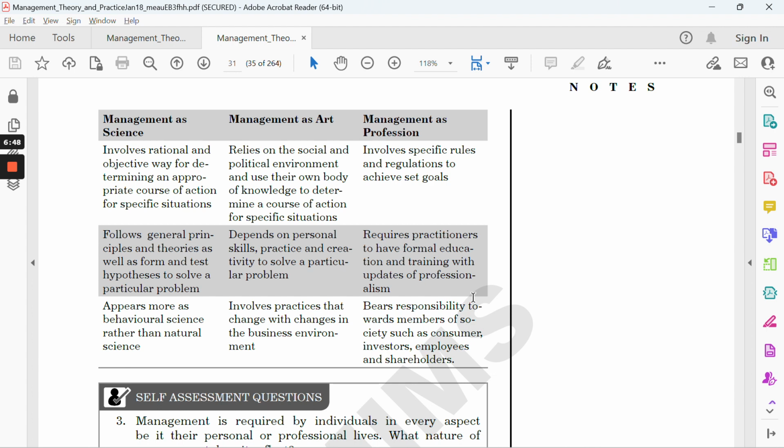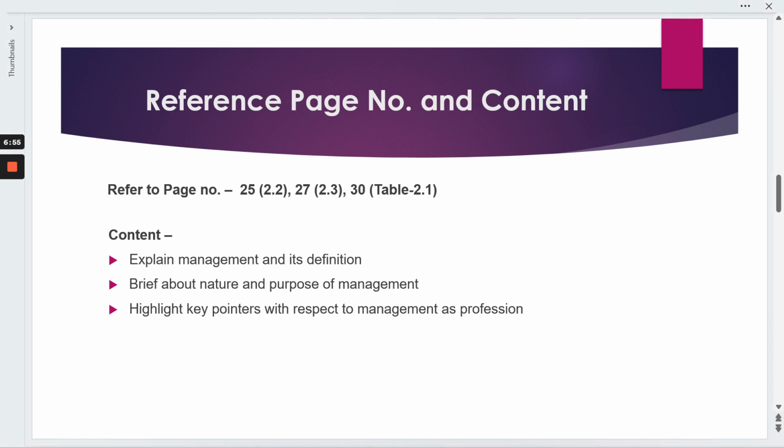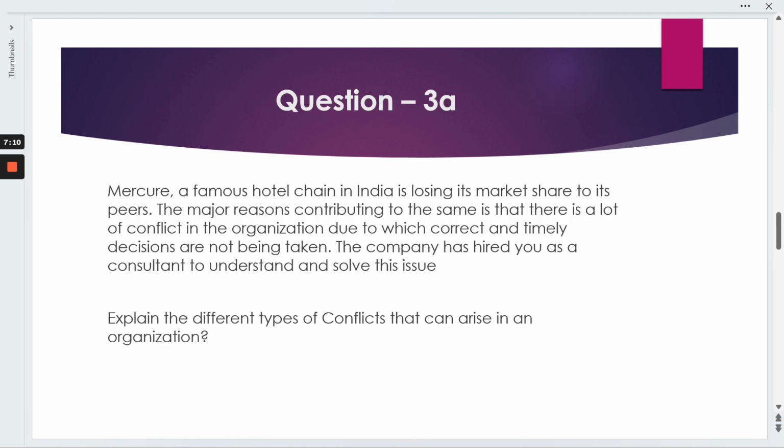But this is very low content, so you can refer to the internet, and after that you need to conclude, because it's being asked whether it can be considered a profession. So yes, it can be considered. And in the concluding lines, you can write two or three liners on why this is being considered a profession. So this is all about the second question.